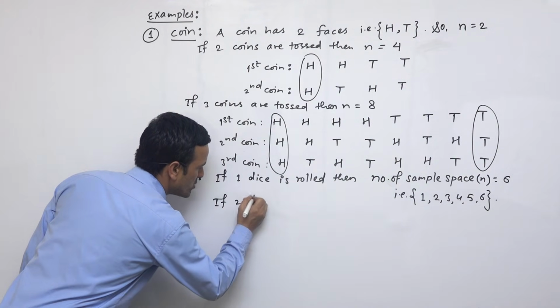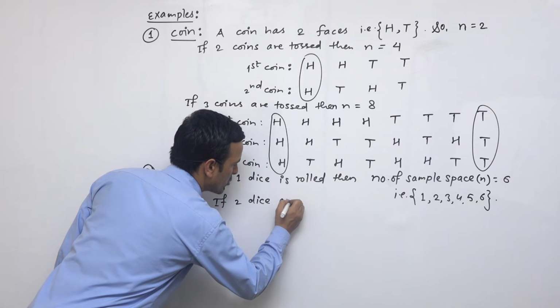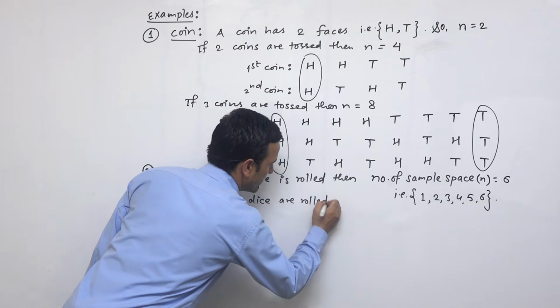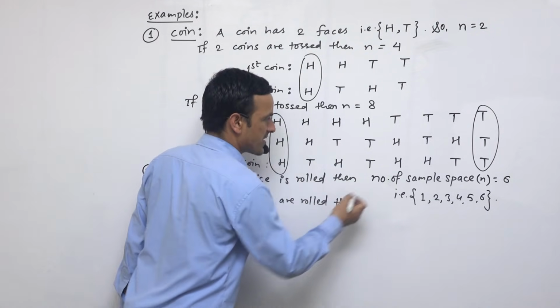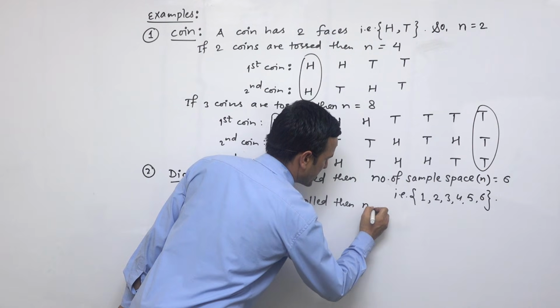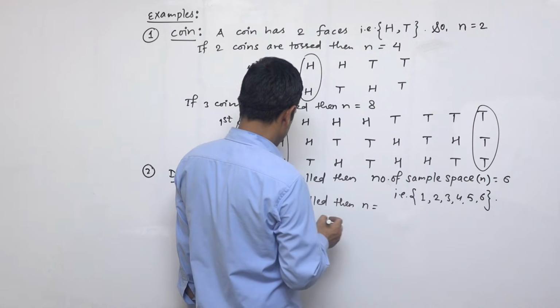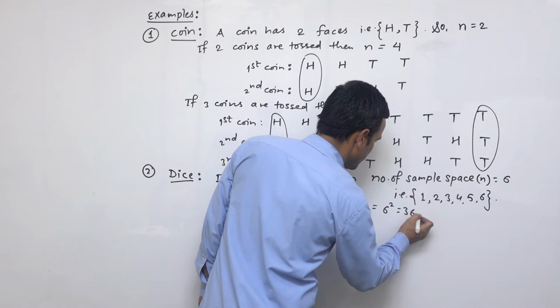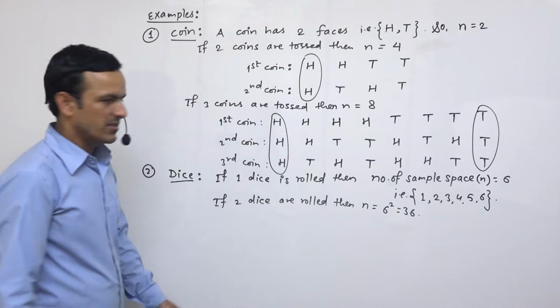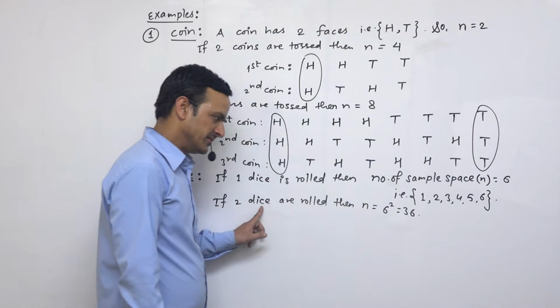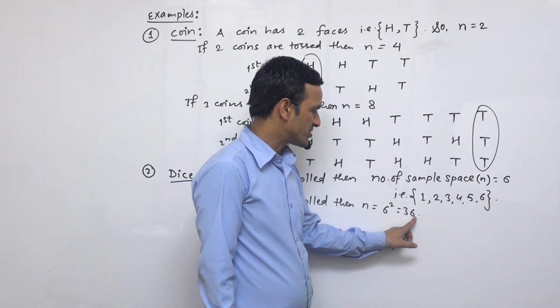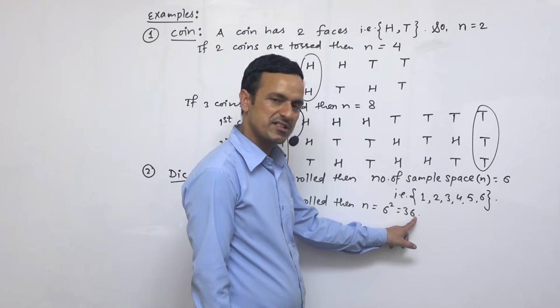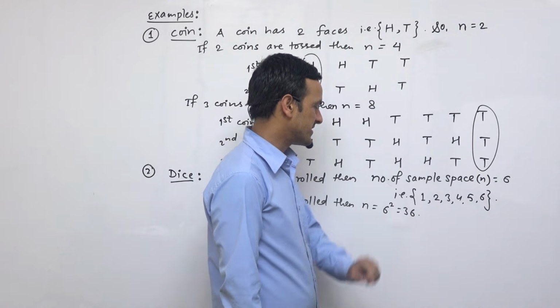If 2 dice are rolled, then the number of sample space, in shortcut denoted by n, becomes 6 power 2, that means 36. If 2 dice are available, then there are so many sample spaces and the number is 36.